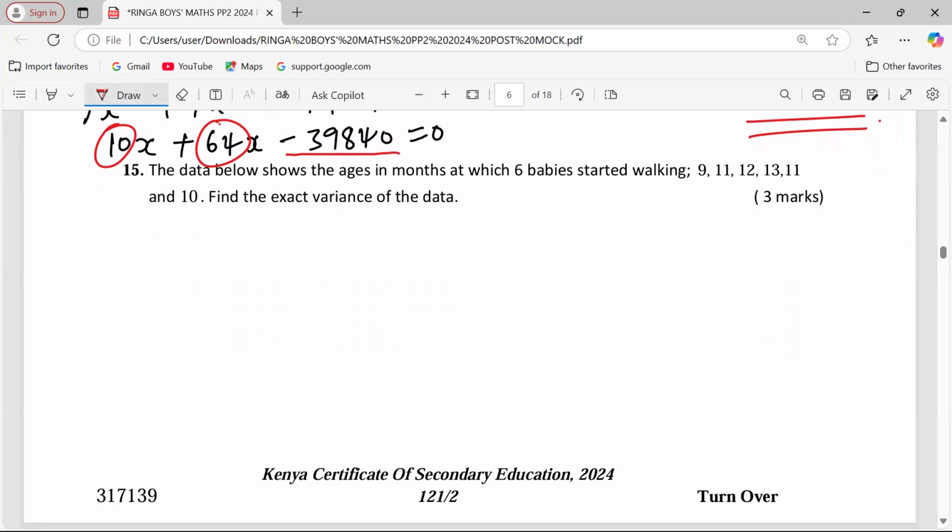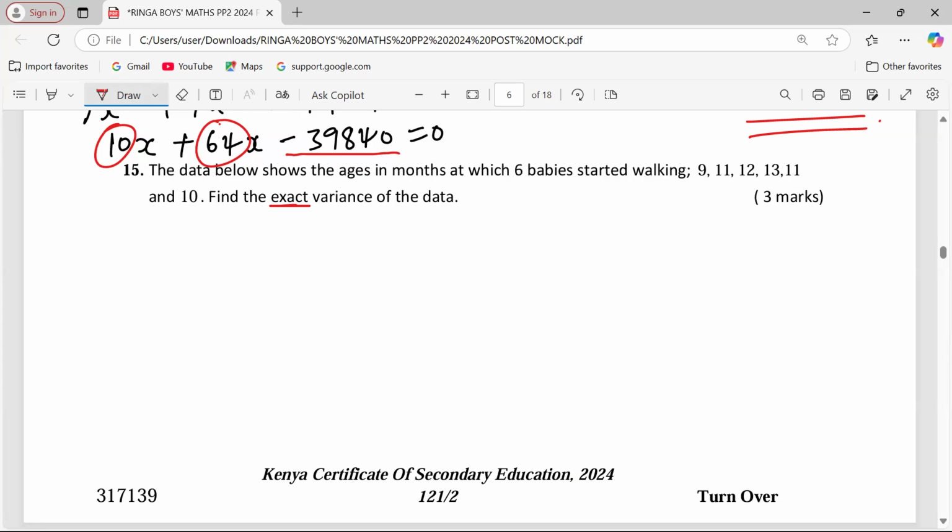Look at number 15, the second last question. We are winding up. The data below shows the ages in months at which 6 babies started walking: 9, 11, 12, 13, 11, and 10. Find the exact variance. Look at this. Exact variance. Okay, let's work it out. I'll tell you the meaning of exact as we finish up with the question.